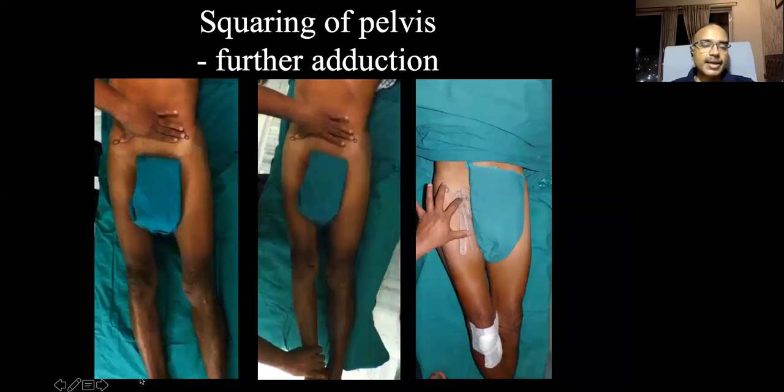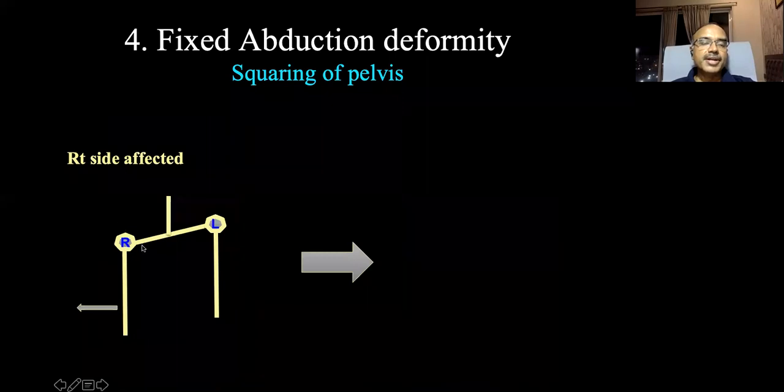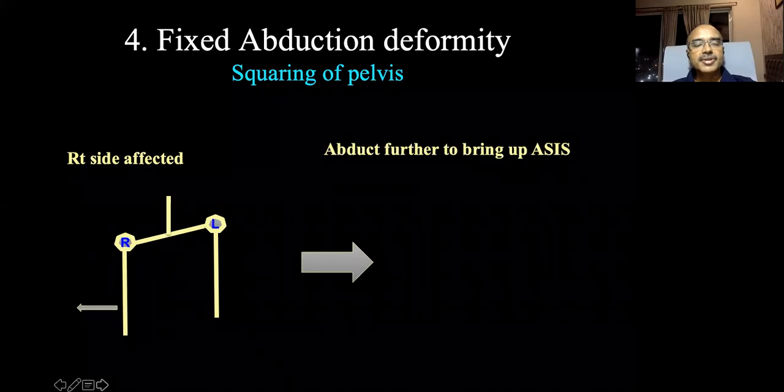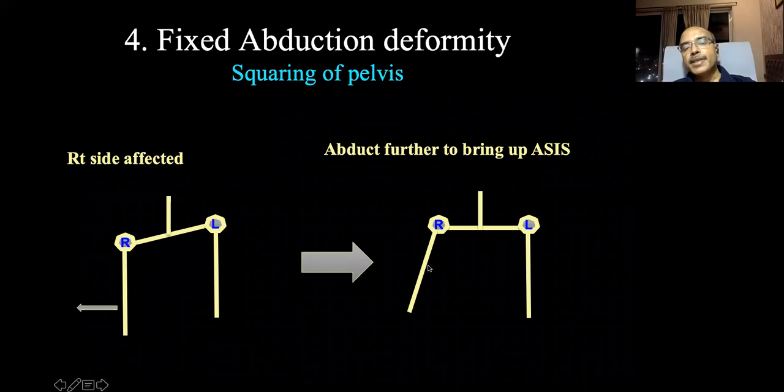Whereas in abduction deformity, that side anterosuperior iliac spine goes down compared to the opposite side. So in order to bring both the anterosuperior iliac spines to the same level, we have to abduct the limb further. Bringing the anterosuperior iliac spines to the same level is known as squaring of the pelvis. Remember, you are squaring the pelvis. So the amount of abduction you did is known as the amount of abduction deformity present in that limb.